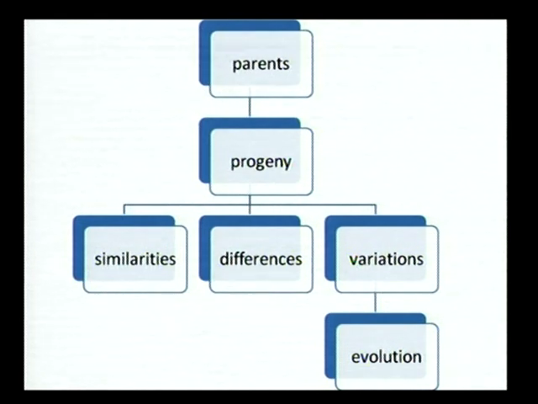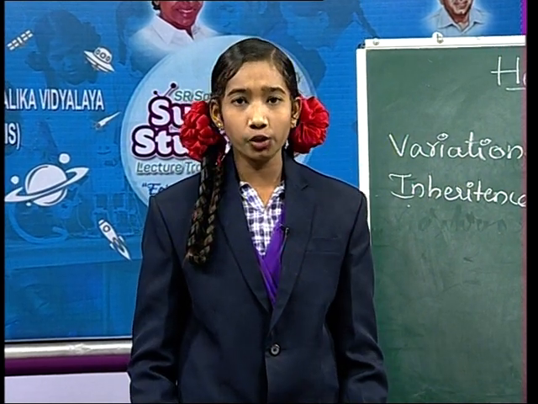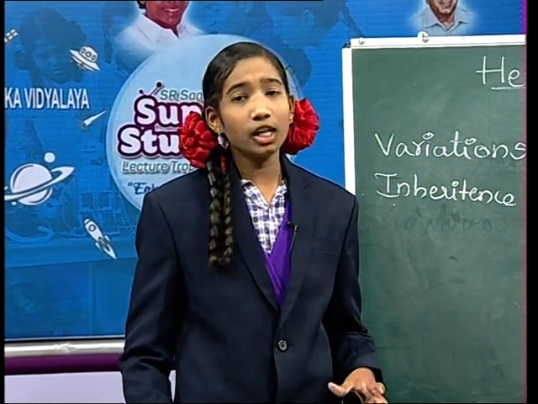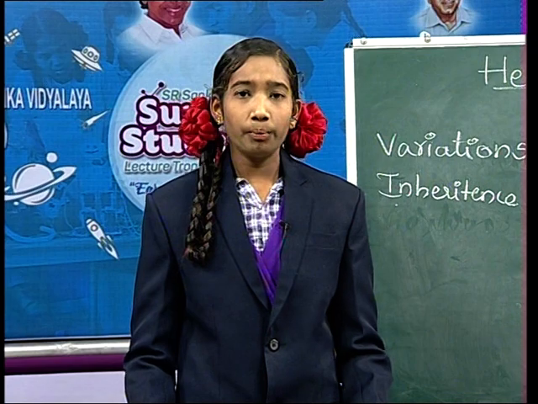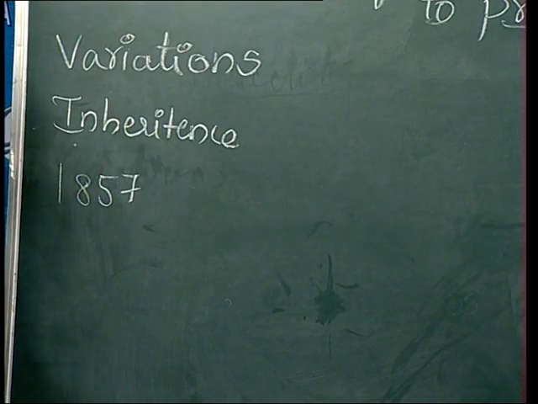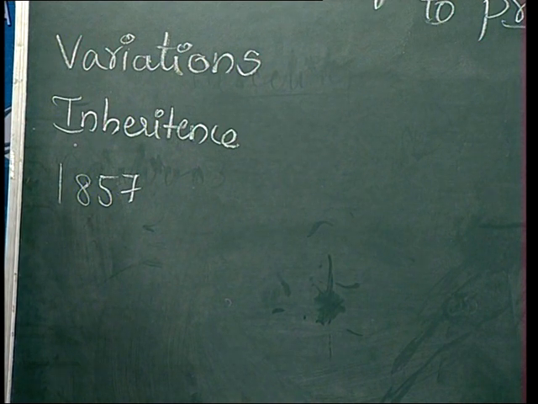Friends, do you know what is the uses of variations, or how variation is useful to us? Okay, it was a very big question over centuries. Many naturalists studied on this topic, but in the year of 1857, the famous scientist, none other than Gregor John Mendel, studied on this problem. Friends, he thought to become a teacher, but he failed to pass the exam. So, he settled as a monk in a monastery garden.